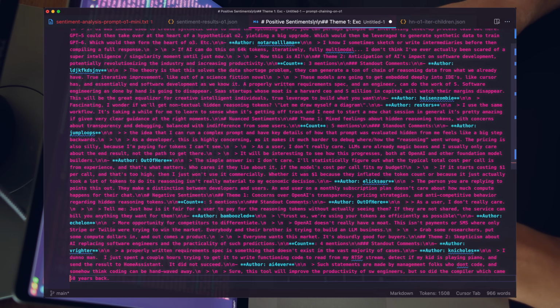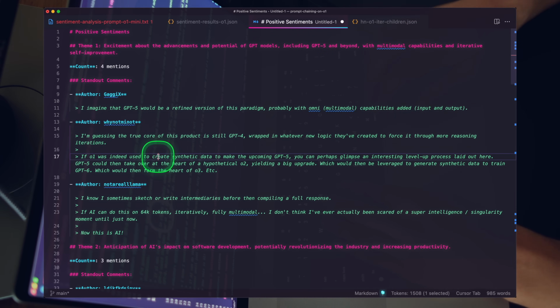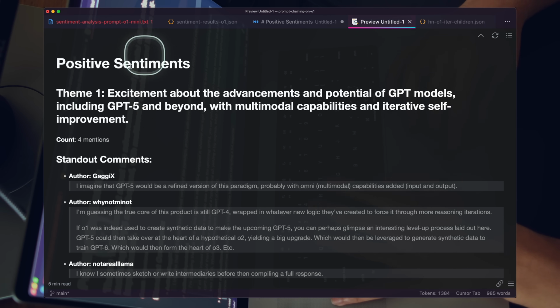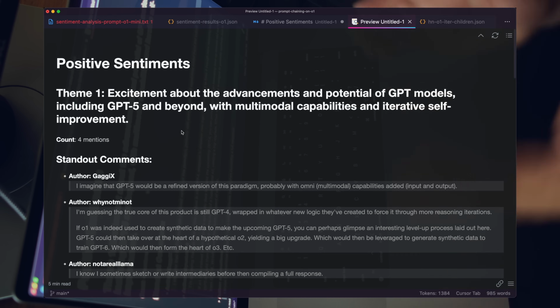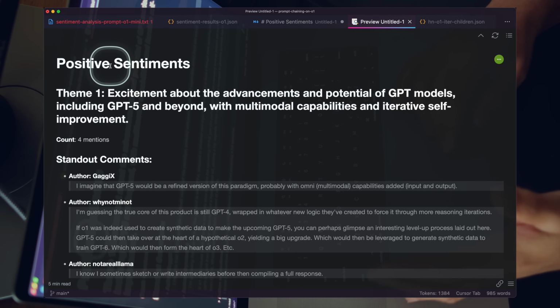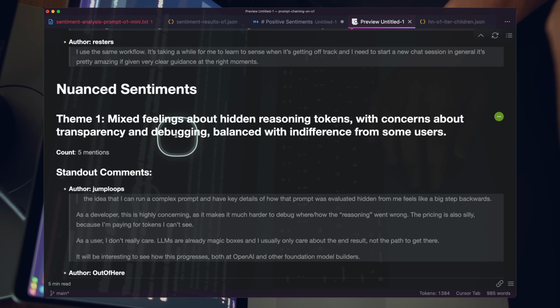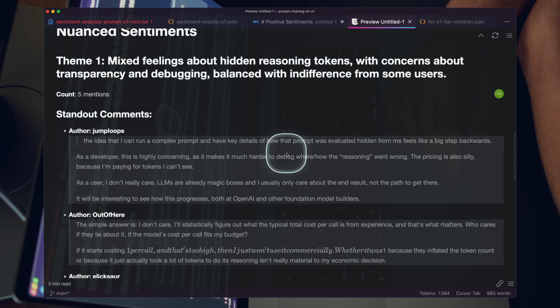Let's go ahead and move this to markdown, and let me format this and just get that formatted. So this is really great. Let me open up a preview and move that here. We could almost just take this and post it to a blog or something. We have our positive sentiment. Let's look for our nuanced sentiment. So, mixed feelings about hidden reasoning tokens with concerns about transparency and debugging. Okay, that makes sense.